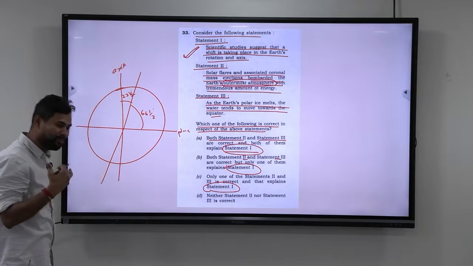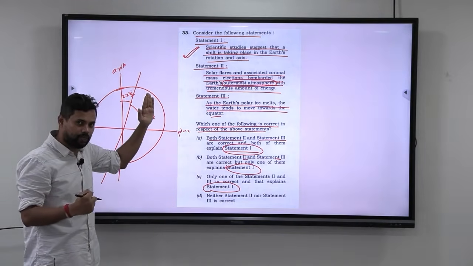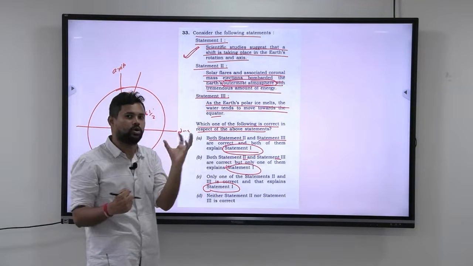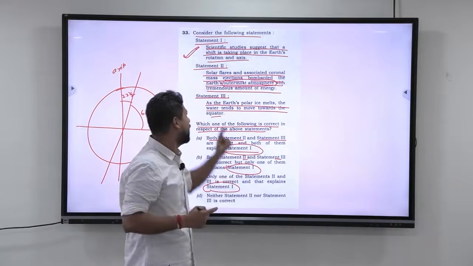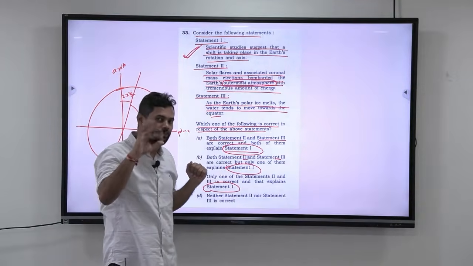So this is one basic concept that you should understand. Basically what they are trying to tell is this tilt is changing or shifting a little bit, and the rotation is also affected a little bit. And why is this happening? Why is that shifting taking place? So you have to find the answer.